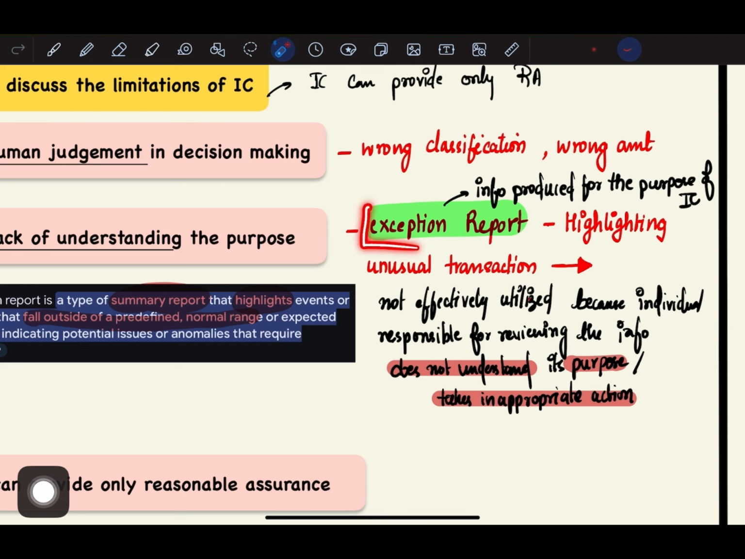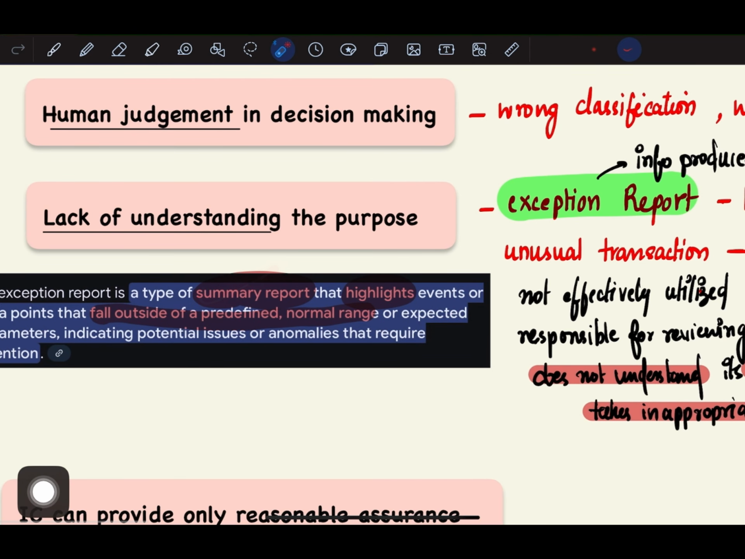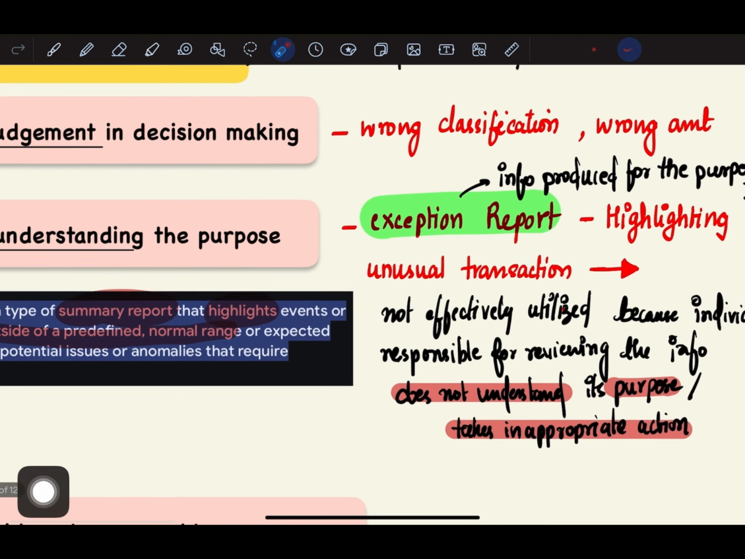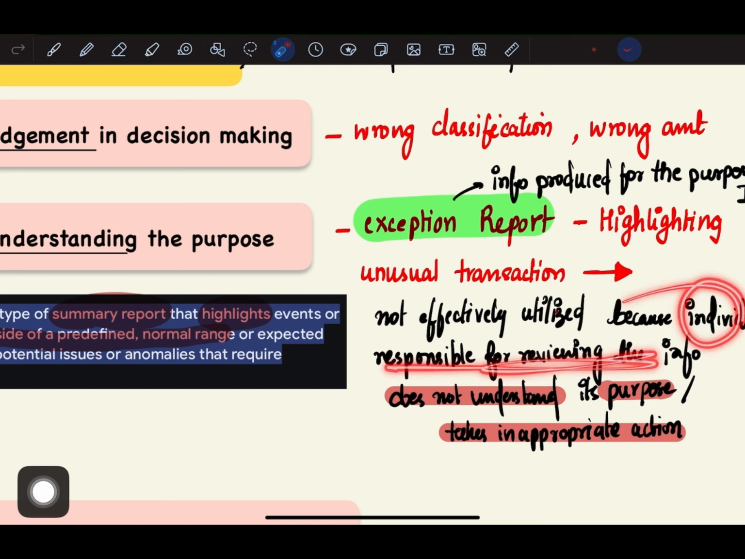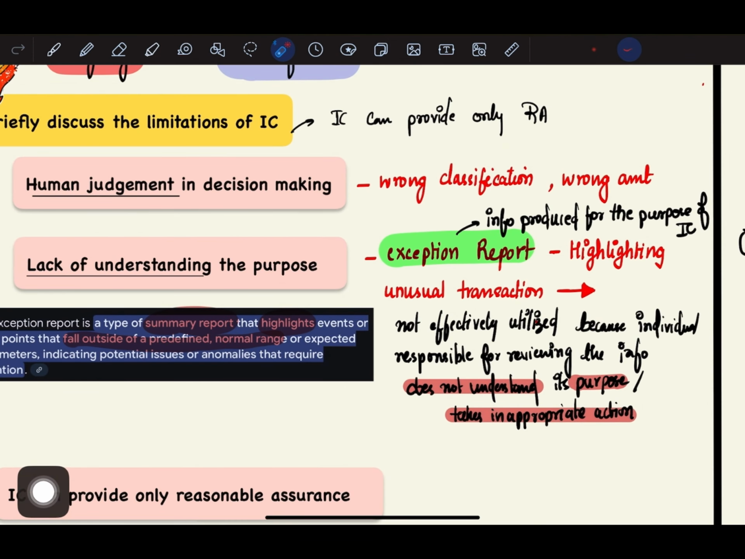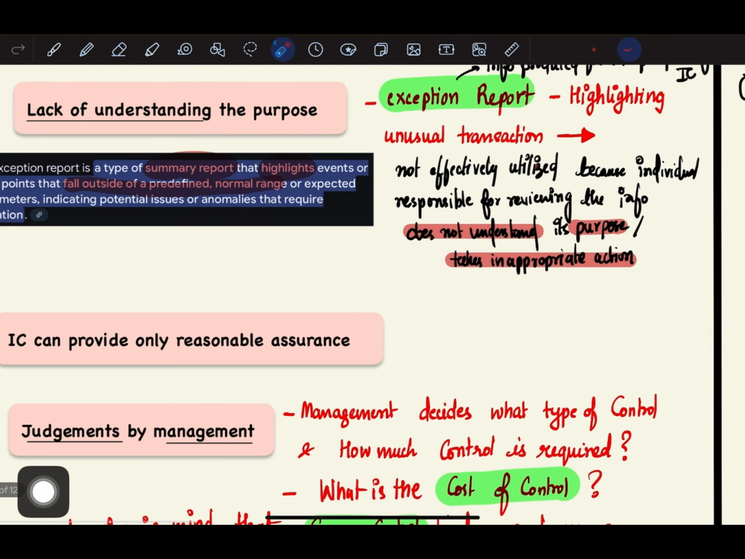So basically, if you take a look at an exception report, it will mainly highlight unusual transactions. An exception report is a type of summary report that highlights events or data points that fall outside of a predefined normal range. Now, whatever information is provided in the exception report is for the purpose of internal control. Where the individual responsible for reviewing this information does not effectively utilize it because he does not understand its purpose, he takes inappropriate action. So there is basically a lack of understanding of the purpose. That is the second limitation. This we have already discussed.